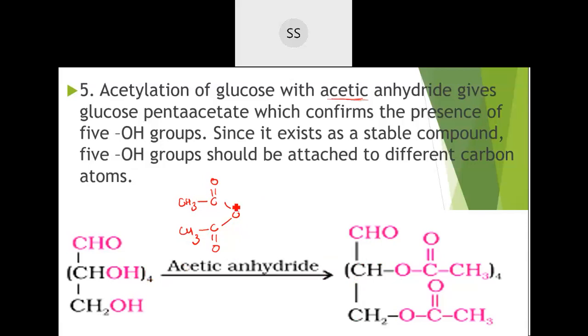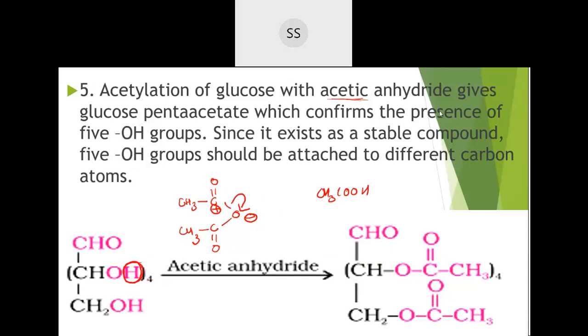So your oxygen with negative charge I am taking. So you will get carbon with this positive charge. This negative charge oxygen will take hydrogen and go out in the form of acetic acid, CH3COOH. Remaining is this positive carbon, which can go and attack this. So you will get here, see, the compound which is being formed.